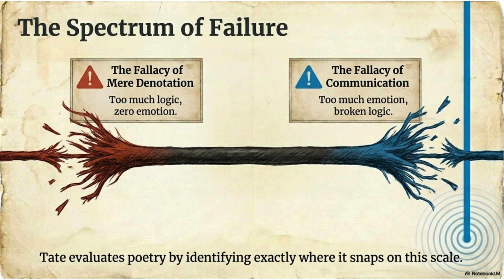Why does the rope break? The rope represents poetry. Notice that it breaks at both ends. Tate is teaching us that too much logic destroys poetry. Too much emotion also destroys poetry. A poem cannot survive at either extreme. The strength of poetry lies in balance.